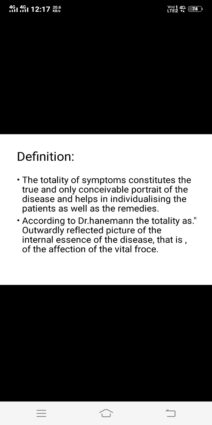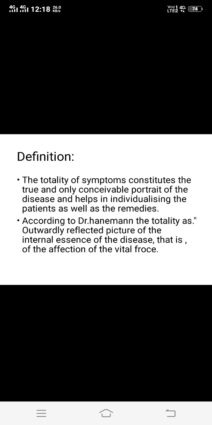Then the next point related to the totality of symptoms is the opinion of the different pioneers of homeopathy, what they said about the totality of symptoms. First, Dr. Hahnemann. According to Dr. Hahnemann, the totality is the outwardly reflected picture of the internal essence of the disease, that is, of the affection of the vital force. That is called a totality of symptoms.